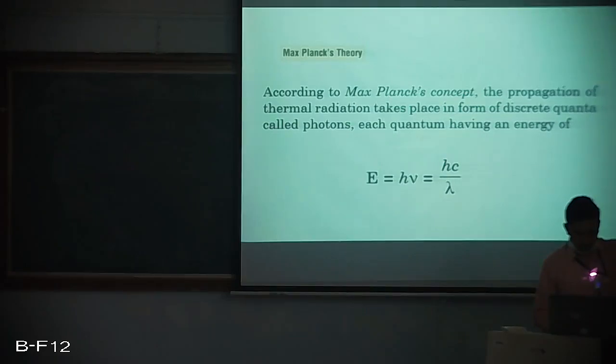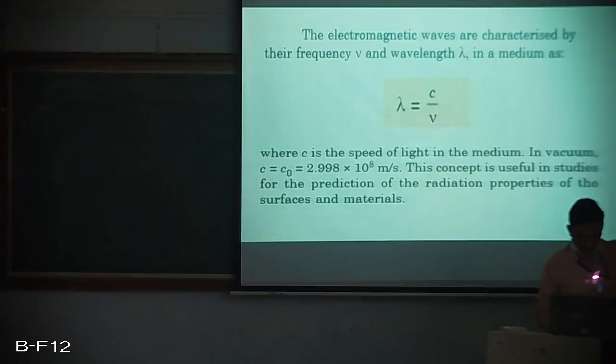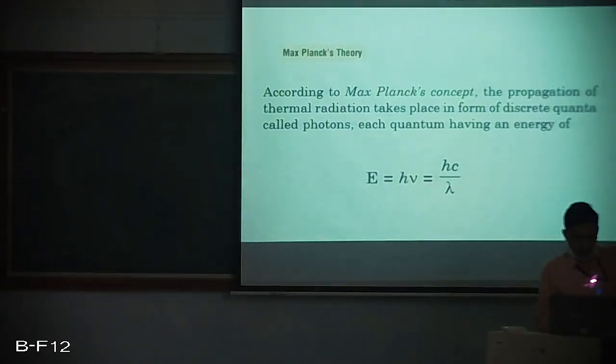Now, of course, there's another theory called Max Planck's theory, which tells us that the propagation of thermal radiation takes place in the form of discrete quanta called photons. And of course, this quantum of energy, he has given it in terms of hc by lambda. Of course, this ν is equal to c by lambda.